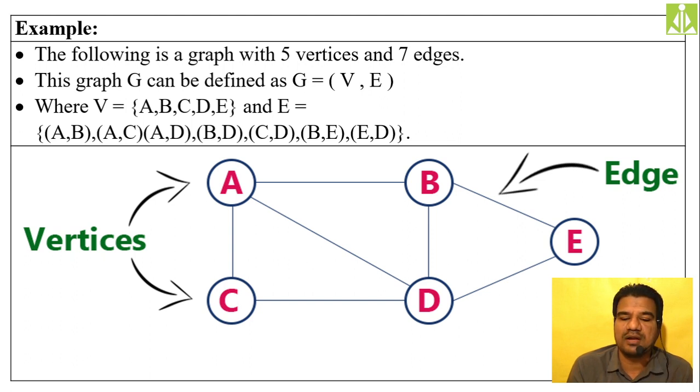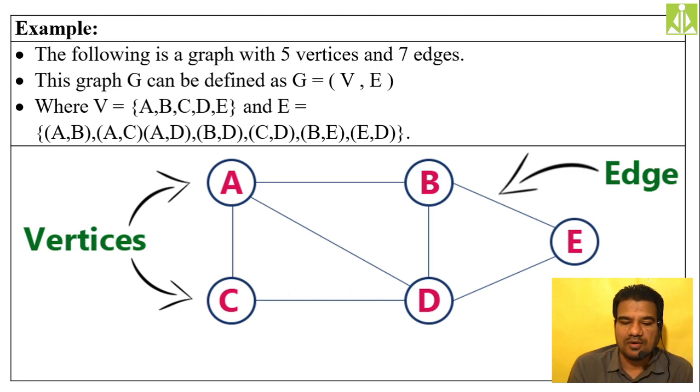And how we denote a particular edge in our graph data structure is simply by putting the vertices between a pair of parentheses. Put the vertex from where it starts and the vertex where it ends, and in between you put a comma separator.